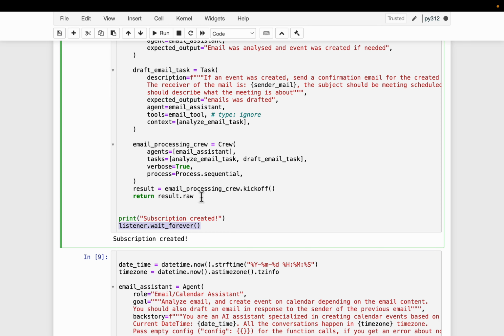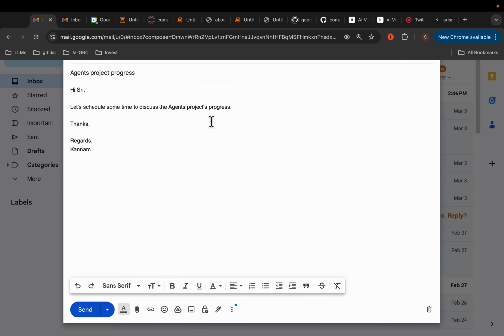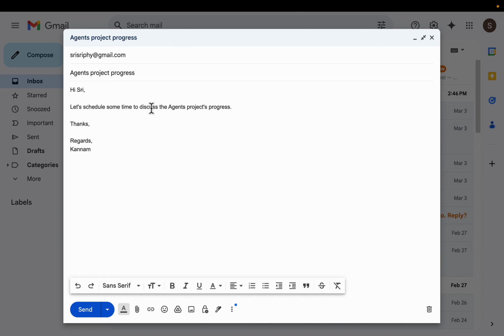All right. Okay, now let's kick it off. So here I have 2 emails. This is the email I paired to the Composio tools, and here I have another email. This is like a sender email. So let me send an email.